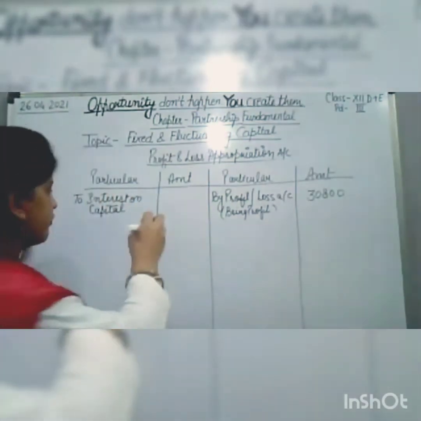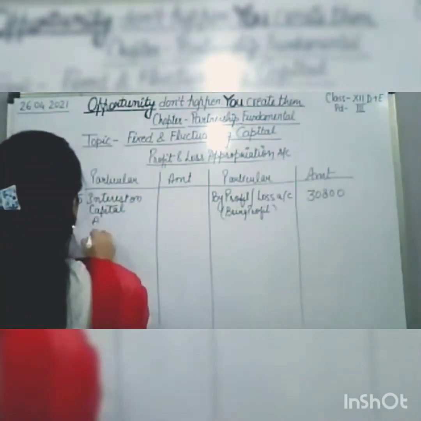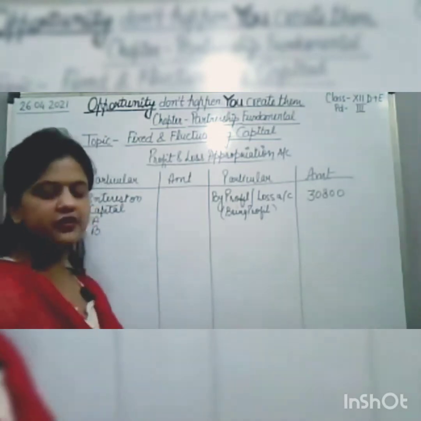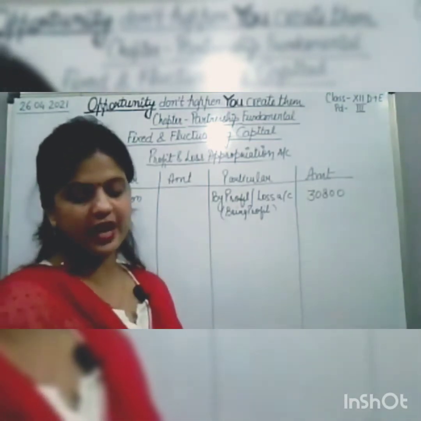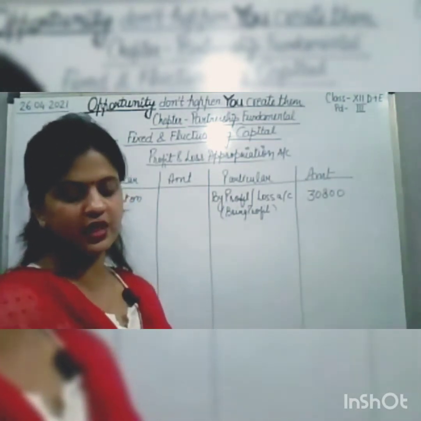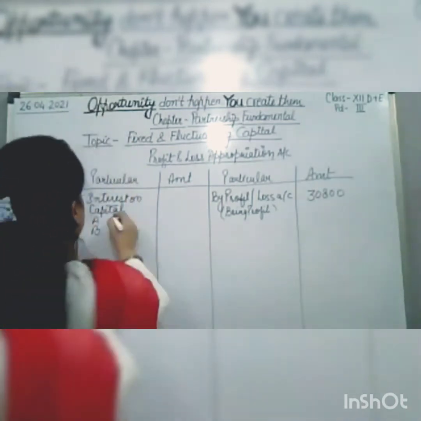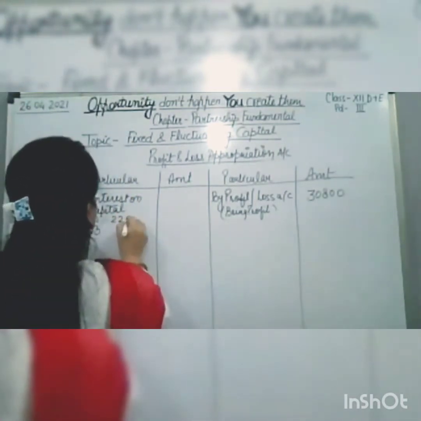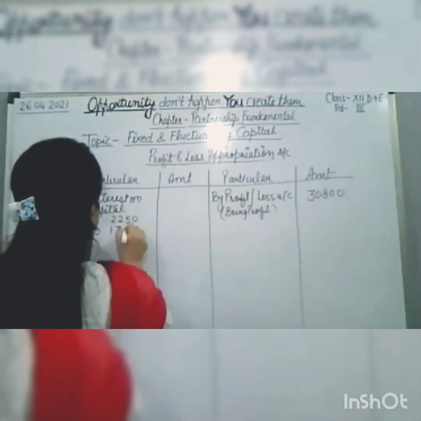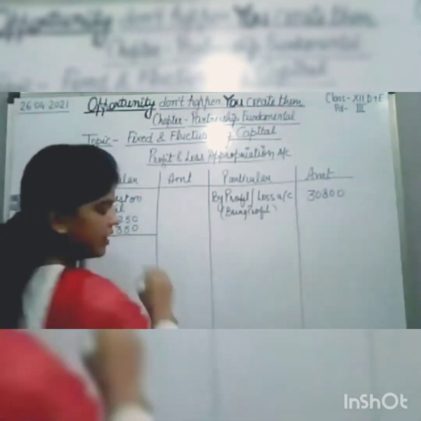Interest on capital for Y and Z at 9%, we will get 2,250 and 1,350.